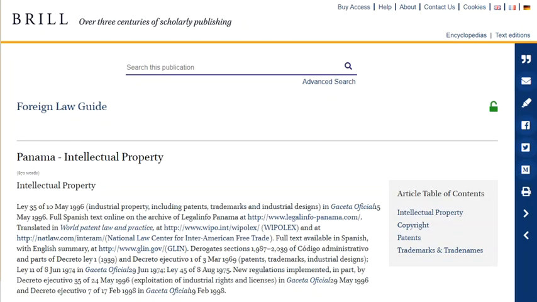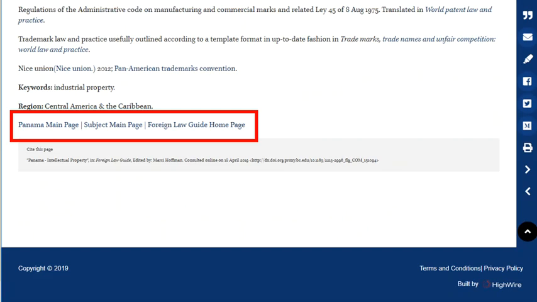Here we get information about the major laws on this topic. On the right is the table of contents for the subject. Following the citations are URLs that take the researcher to sources that are available on the web, and links that provide more complete bibliographic information for those sources that need to be accessed via print. This is not a very easy database to navigate, but at the bottom of each page are links back to the country main page, the subject main page, and the home page for the Foreign Law Guide. I suggest using these, especially the Foreign Law Guide homepage link.